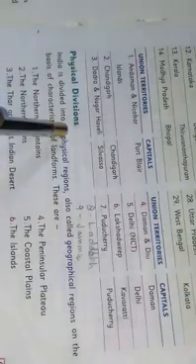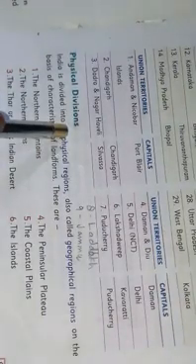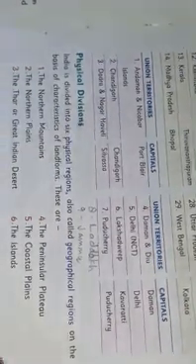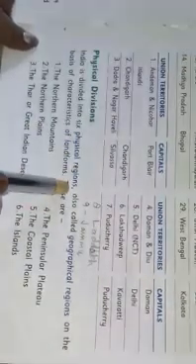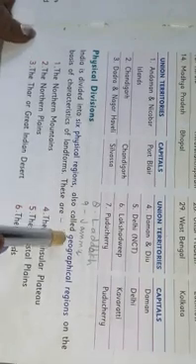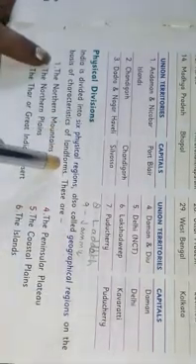Now physical divisions. Political division you have read here. India is divided into 6 physical regions, also called geographical regions, on the basis of characteristics of landforms.